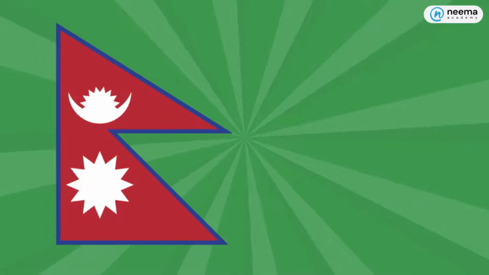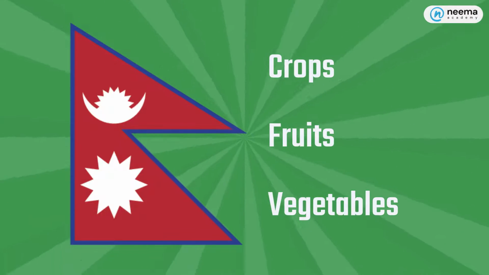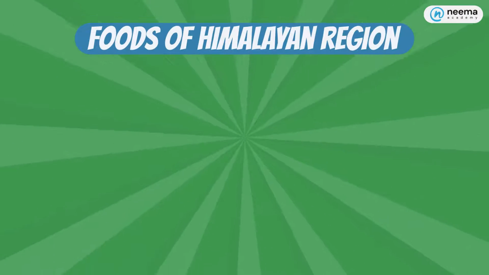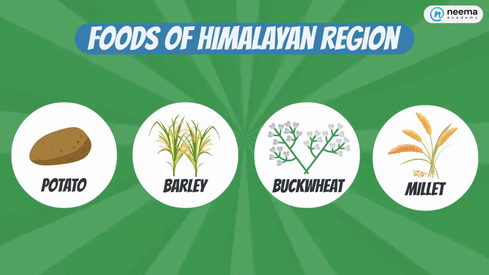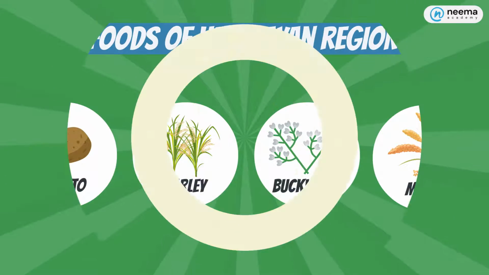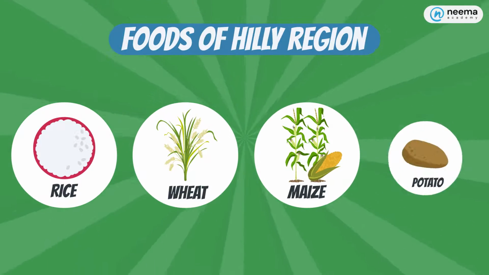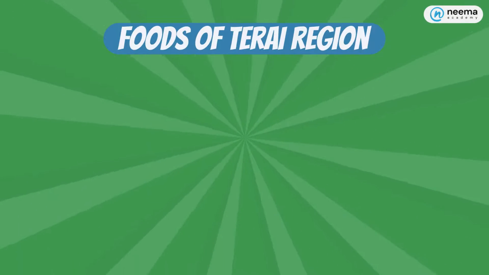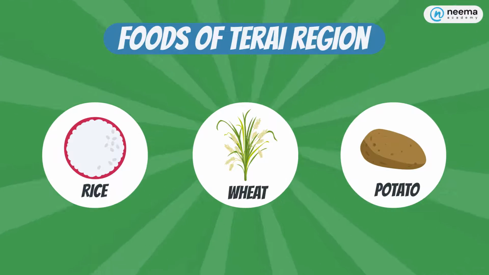In Nepal, different types of crops, fruits and vegetables are grown in different regions. The main foods of Himalayan region include potato, barley, buckwheat, millet etc. The main foods of hilly region include rice, wheat, maize, potato, etc. Similarly, the main foods of Terai region include rice, wheat, potato, etc.